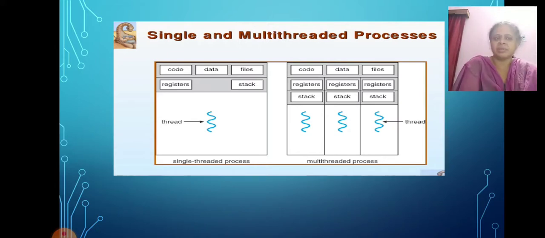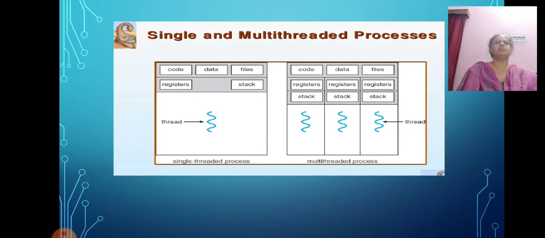Let's learn something more about multi-threading. As I have said just now, a thread is also known as a lightweight process. The idea is to achieve parallelism by dividing a process into multiple threads. For example, in a browser, multiple tabs can be different threads. MS Word uses multiple threads: one thread to format the text, another thread to process input, etc. There are several advantages of multi-threading.